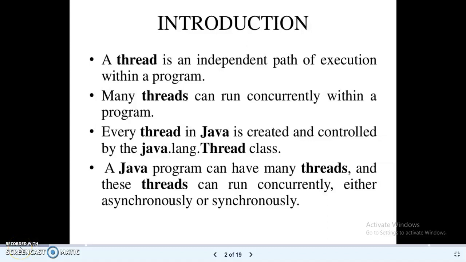Hi girls, in this video I'm going to explain the concept of multi-threading, that means the thread concept in Java. A thread is an independent path of execution within a program. Many threads can run concurrently within a program. Within a program you can run concurrent programs.